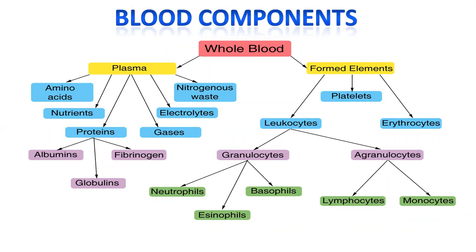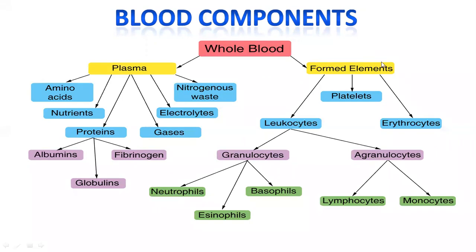Heparin helps to prevent blood clotting in blood vessels. If heparin is absent, blood coagulates within the blood vessel, and that leads to rupturing of capillaries and blood vessels and finally results in death of the organism.